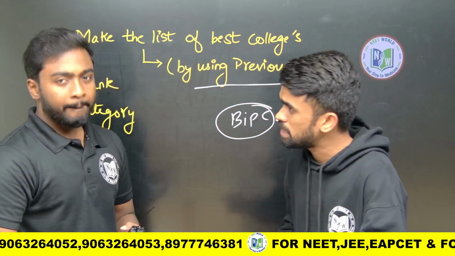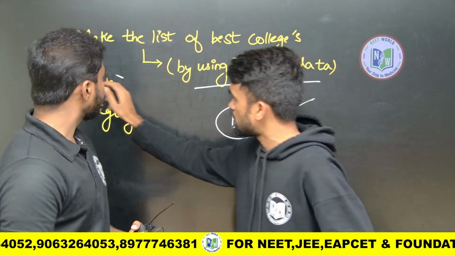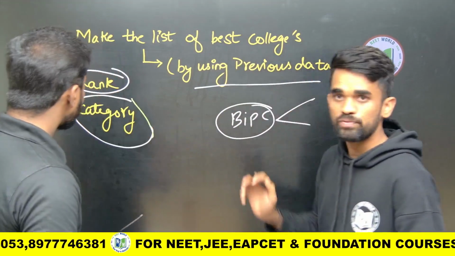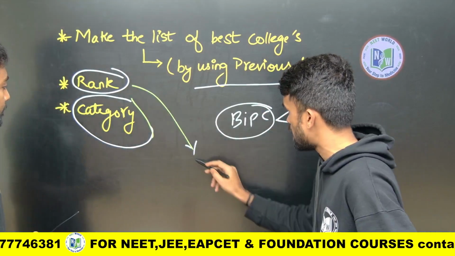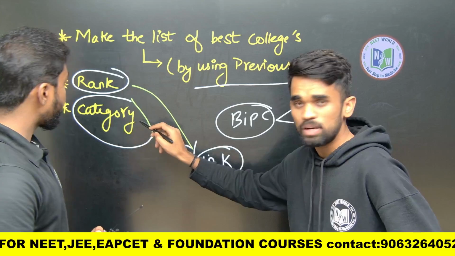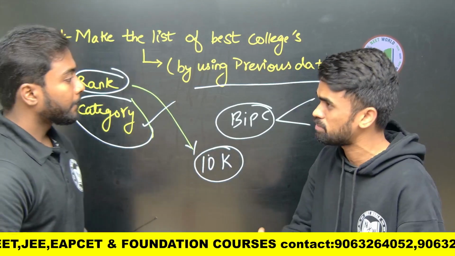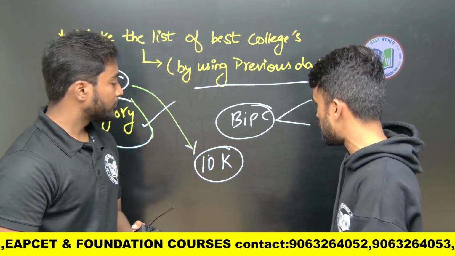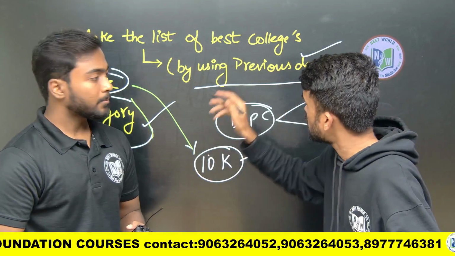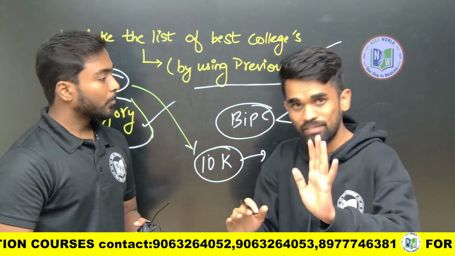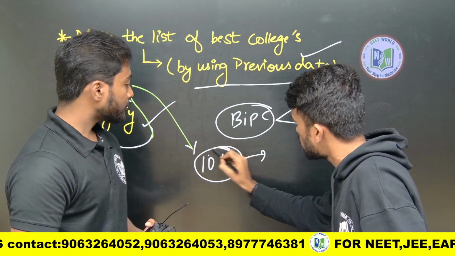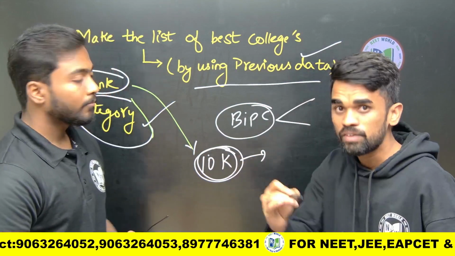As per that data, look at your rank and your category, these two things. For example, if your rank is around 10,000 and you have some category like general, OBC, BCB, BCA and so on, based on that you can use this previous year data. You can also get the previous year data with us. I will show you what you have to do along with the data. You need to correlate your rank with the previous year data.